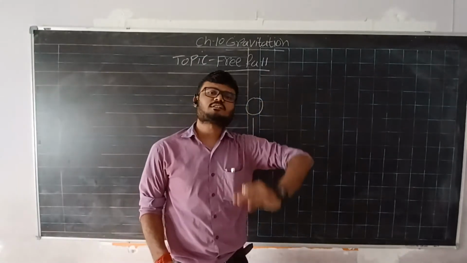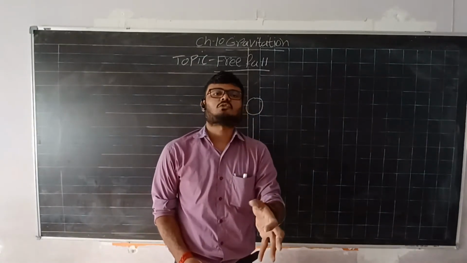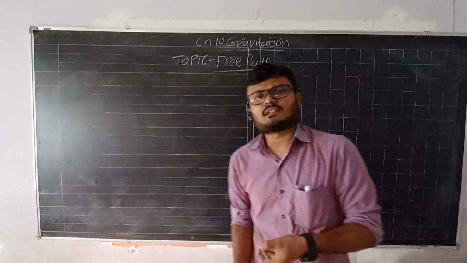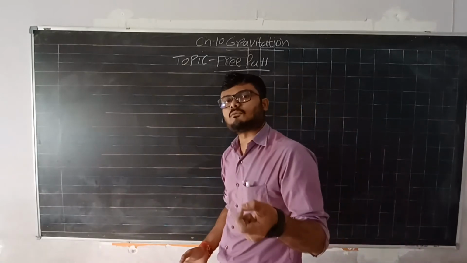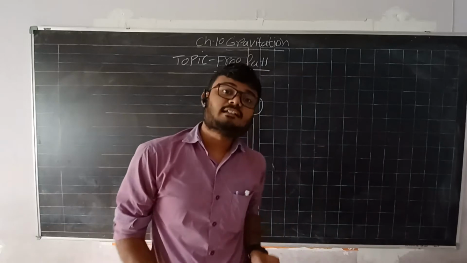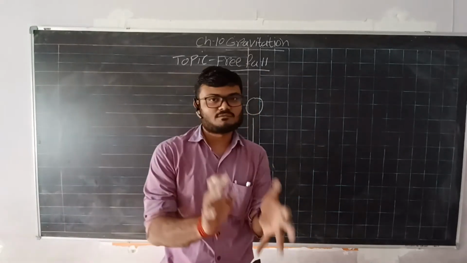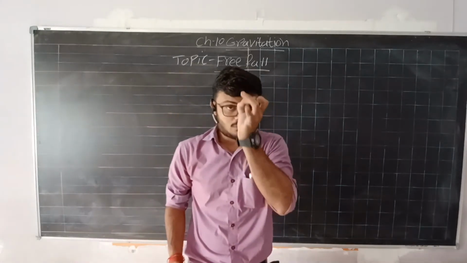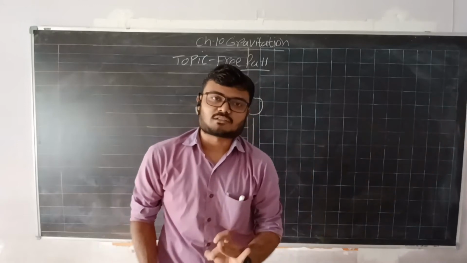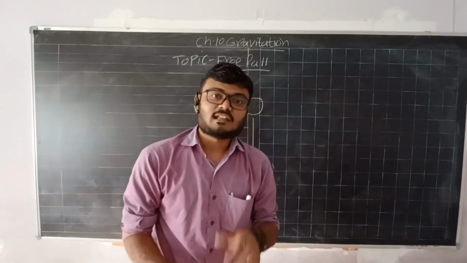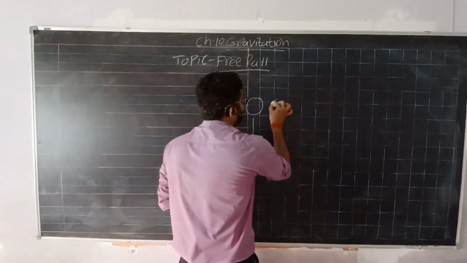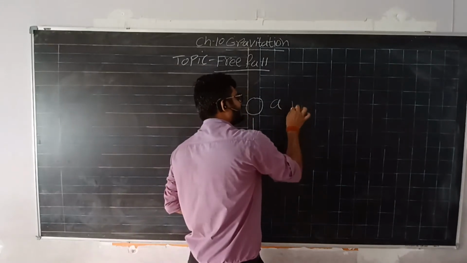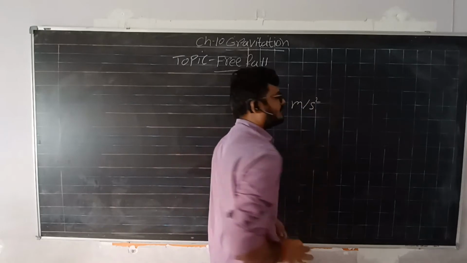But it is coming towards the land because of the gravitational force of the earth. We know that when an object is coming towards the earth with only one force, the gravitational force, there is a change in velocity. And if there is a change in velocity involved, then we know the motion of the object is accelerating. So it is accelerating towards the land. What is the unit of acceleration? It is meter per second square.